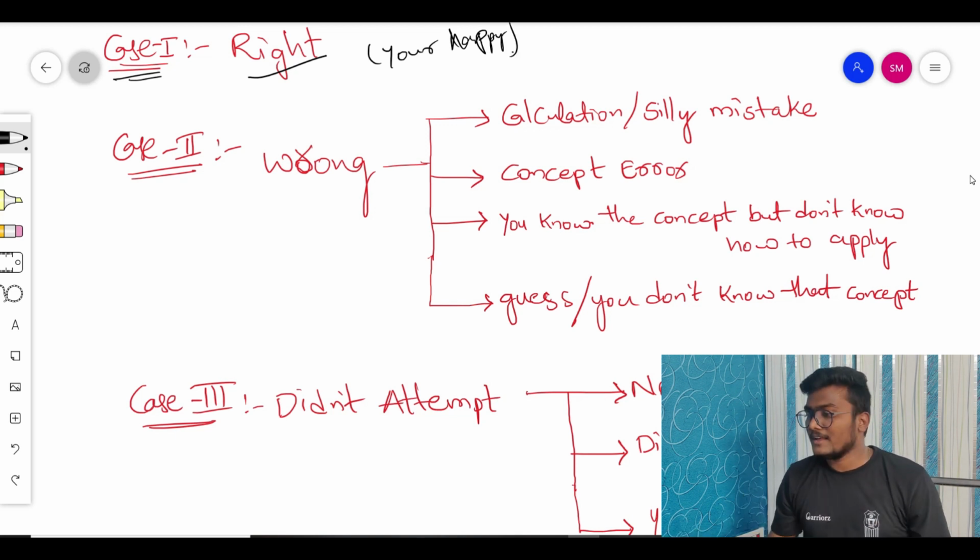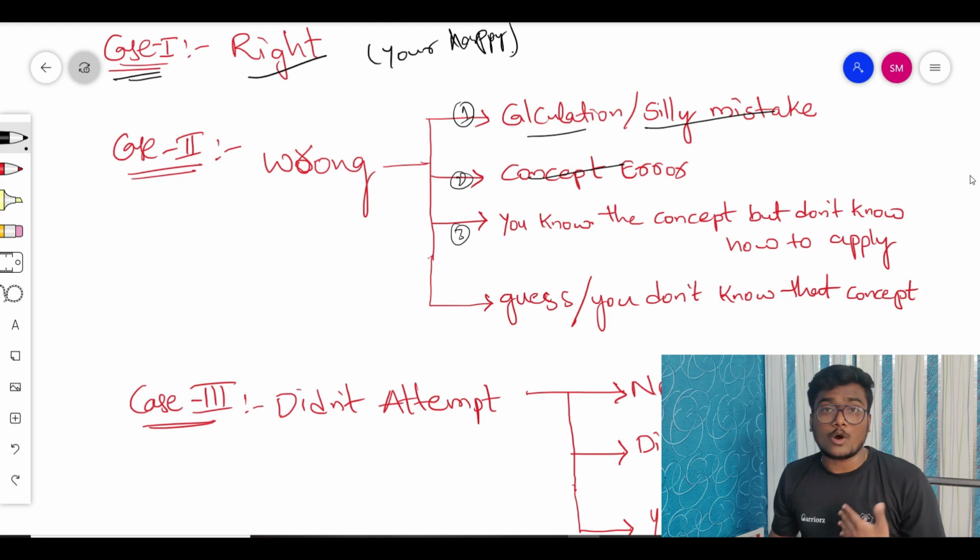Okay, it's fine. Whenever you get it wrong, you will have these 4 cases. Either you made a calculation mistake or a silly mistake, which is one of the first dangerous cases. Next comes conceptual error. And the third one is that you know the concept but don't know how to apply it.